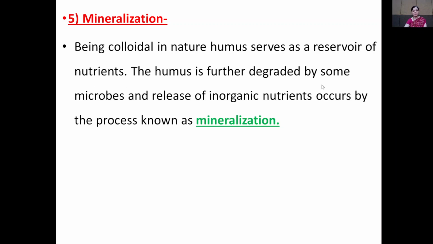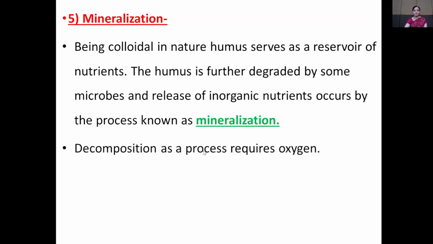The humus is further degraded by some microbes, and release of the inorganic nutrient occurs by the process. It is known as mineralization. What is mineralization? Humus is degraded by some microbes and release of the inorganic nutrient occurs by the process. This process is known as mineralization. So first the process of decomposition, that is fragmentation, second leaching, third catabolism, fourth humification, and the last one is known as mineralization.